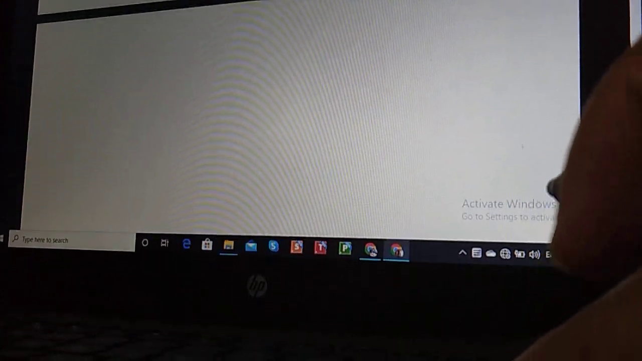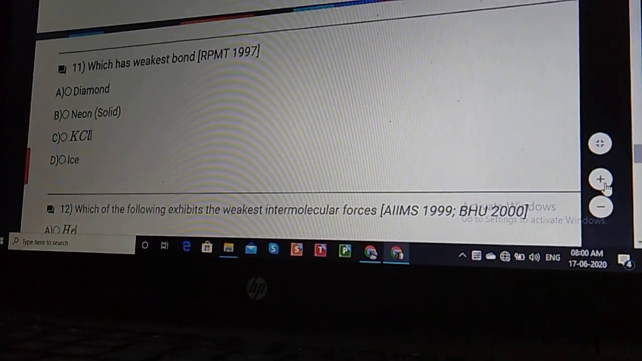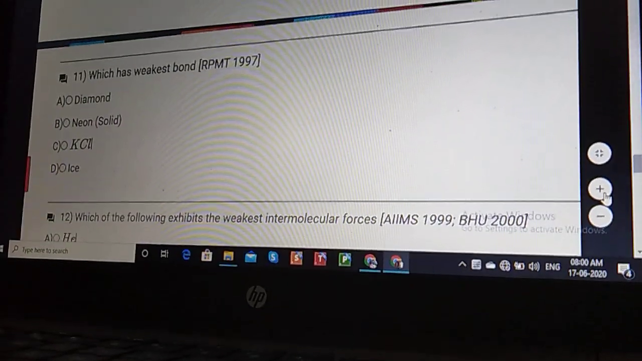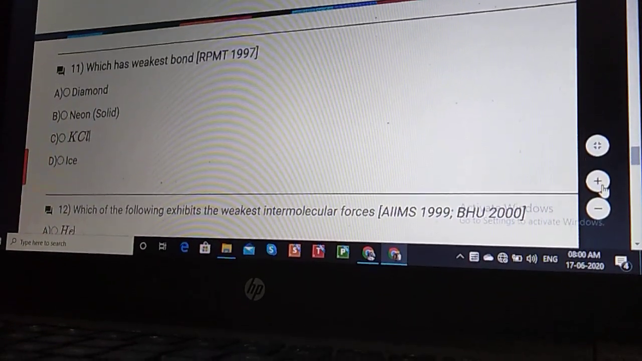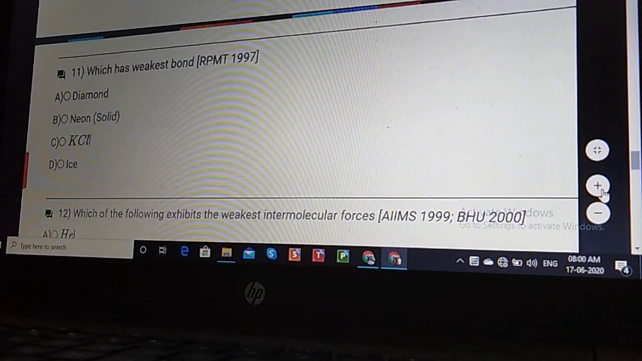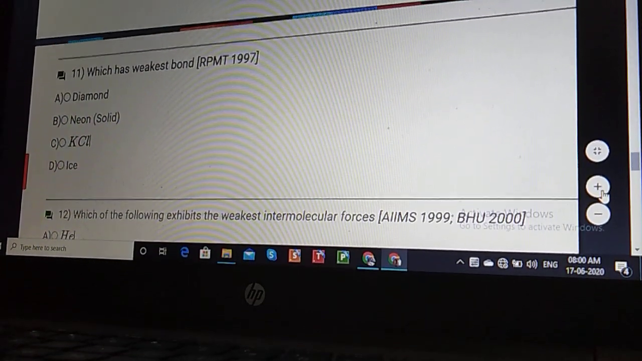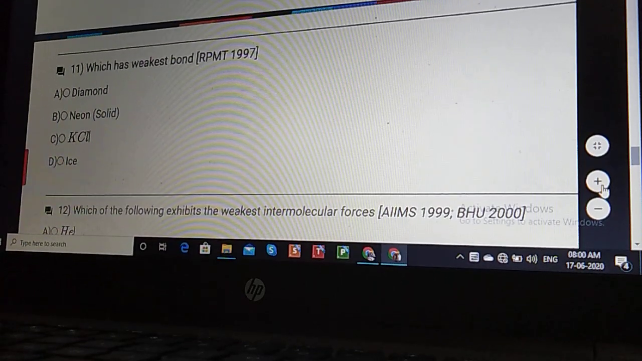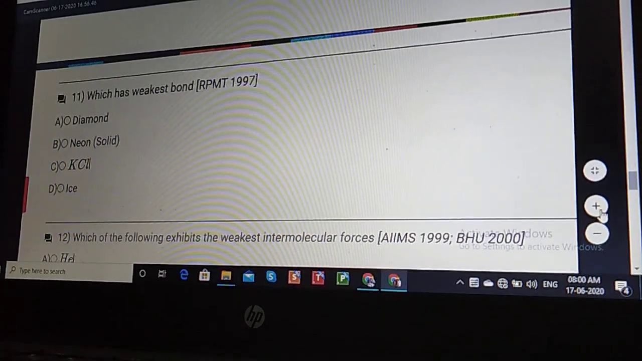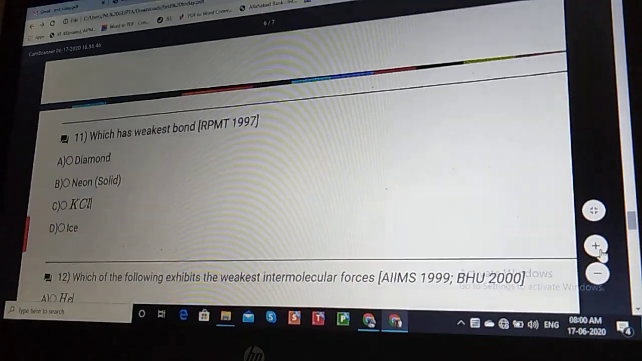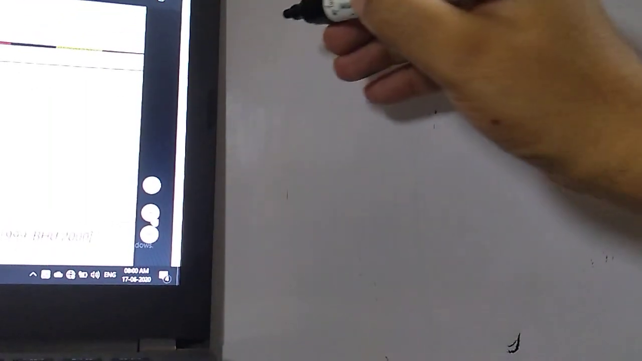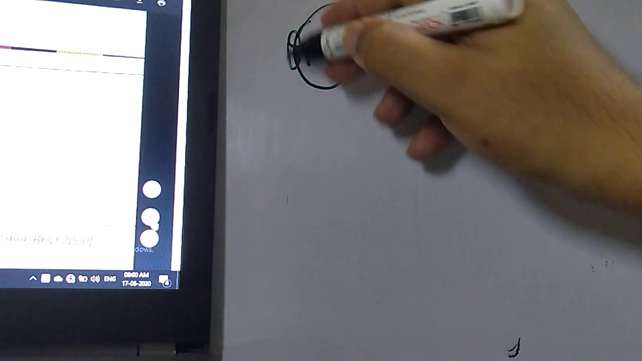Now let us move to the next problem, problem number 11, student. They are saying: which has the weakest bond? They have given 4 options: diamond, neon, KCl, then ice. Dear student, this problem is a little confusing. A few students also asked me about it, that is why the option is like that.